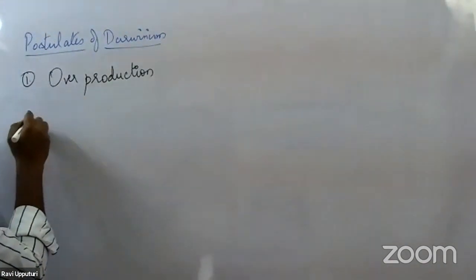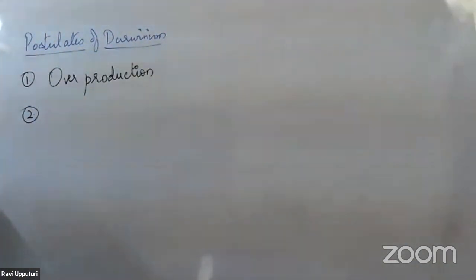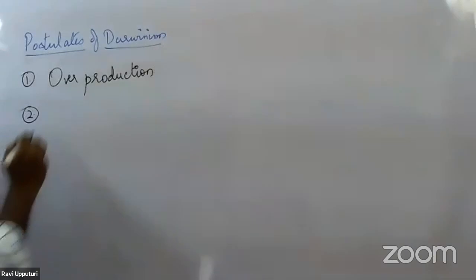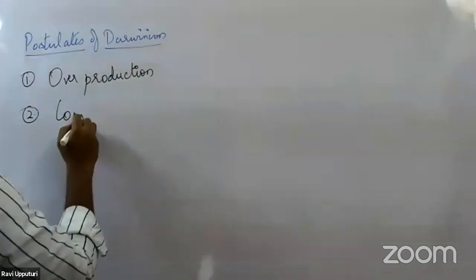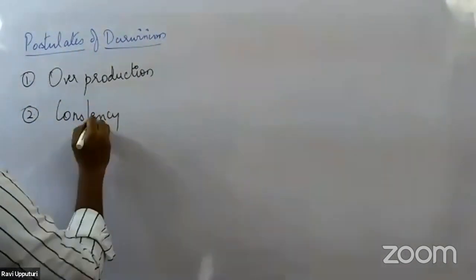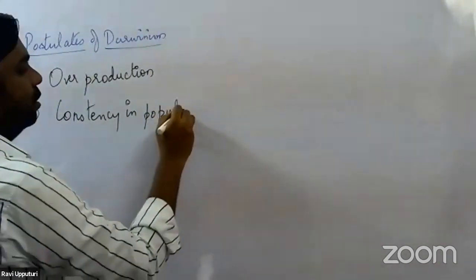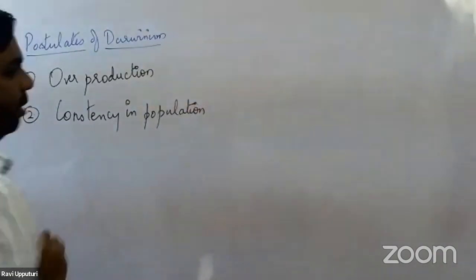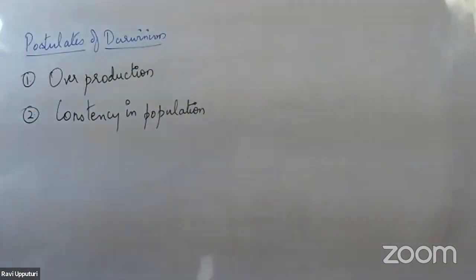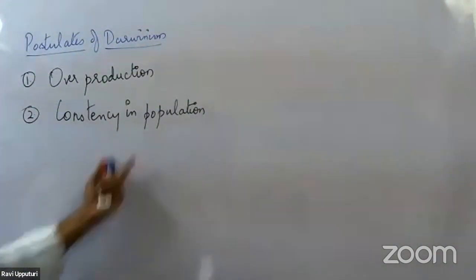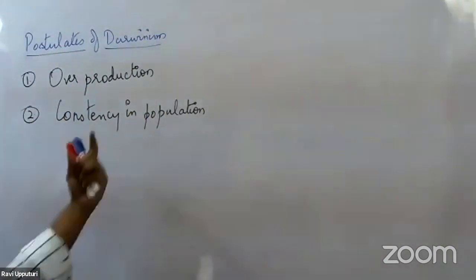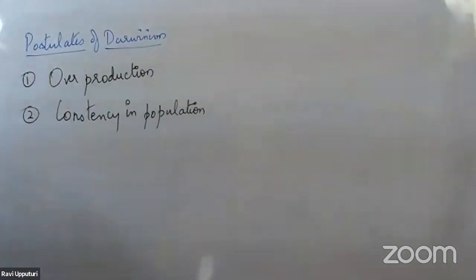The second postulate of Darwin's theory is constancy in population, that is nothing but consistency of population. This is the second postulate given by Darwin.